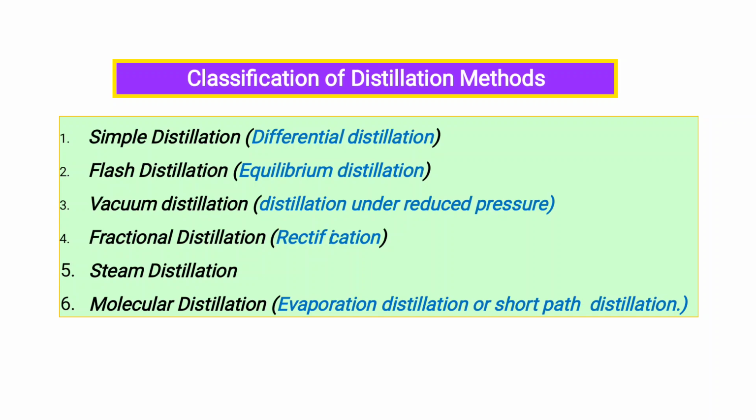Simple distillation is also called differential distillation due to the difference in volatility and vapor pressure between the substances. So that's why it is also called differential distillation. Flash distillation is also called equilibrium distillation. Vacuum distillation is distillation under reduced pressure. Fractional distillation is rectification. Also steam distillation, and molecular distillation, which is evaporative distillation or short path distillation. Simple distillation is used for water for injection, and flash distillation is utilized in the petroleum industry. So these are the classification of distillation methods.